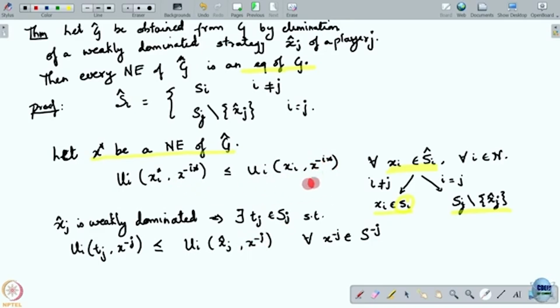These starred strategies are in G hat, remember, so they have not been eliminated. They are actually present in G also. So I can put x minus j as just their respective starred strategies, which means Ui of Tj comma x minus j star is less than or equal to Ui of x hat j comma x minus j star.